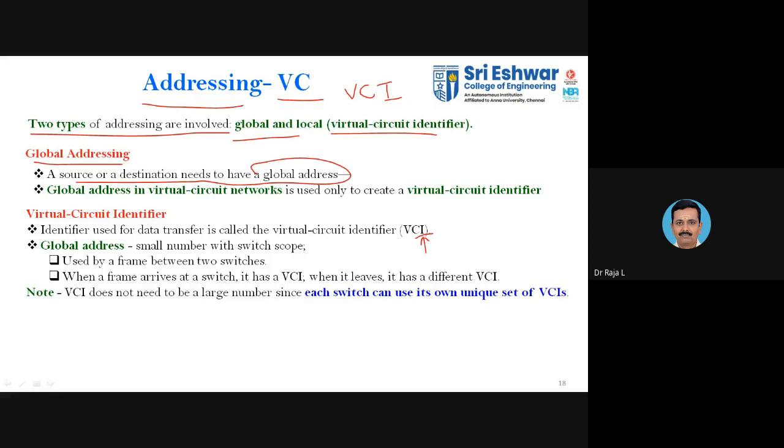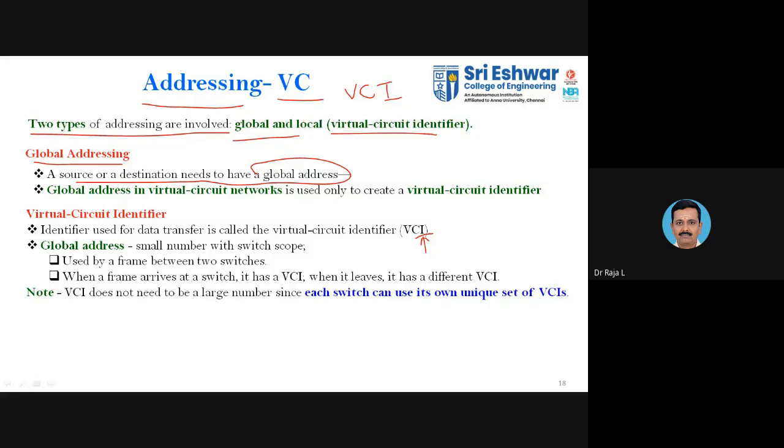So can anyone tell me what you mean by global address and local address? Students, what is a global address and what is a local address? Any answers? Sir, MAC and IP.